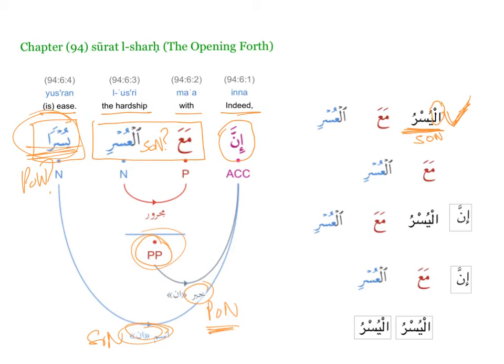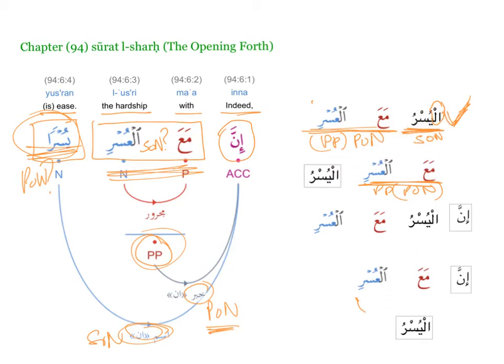And there's no tanween because there's an al, so it becomes al yusru ma'al usri. This ma'al usri, which is a PP, then becomes the predicate of nominal, as it was when it is put in front, like ma'al usri here in front. This is the PP, and this is the predicate of nominal, and then comes al yusr. So by right, it should be ma'al usri al yusru, right?